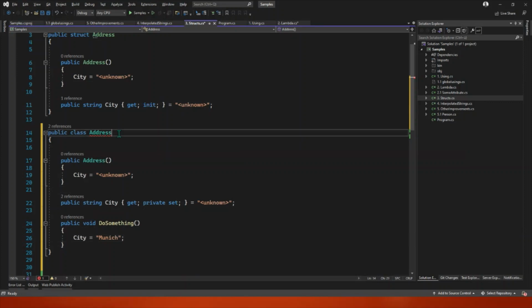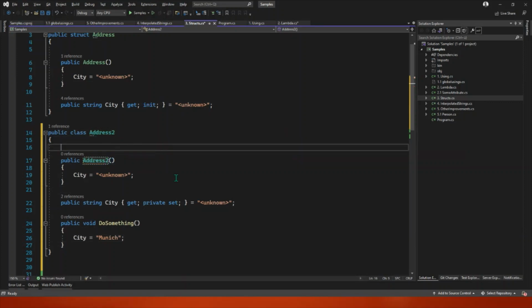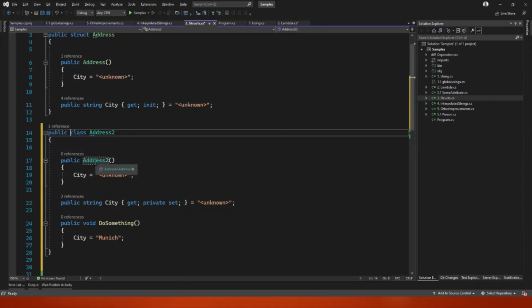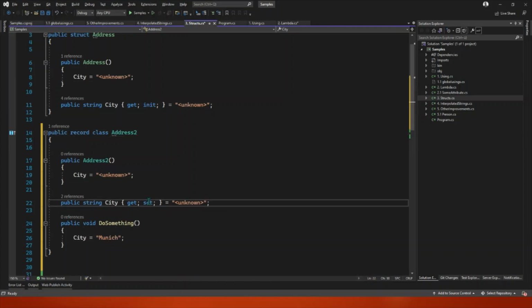I have another address here. Let's name that too. So if I come here to add record, does that make this object immutable? No, it's still not immutable. You can even remove the set from here, the private from here. It's not immutable. And I think this is a misunderstanding. This is a mistake that I don't understand. I couldn't find a reason from Microsoft why that happened, to be honest. Since these are built for immutability, why is this allowed? I shouldn't be able to have anything in here that breaks immutability, but I do.